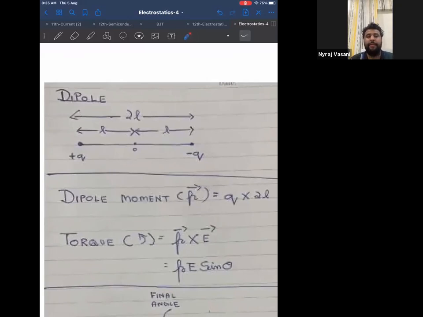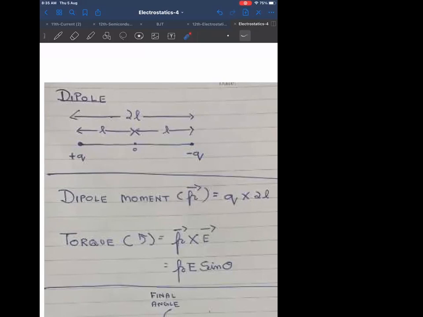Okay, now let me repeat the definition. Two equal opposite charges separated by some distance. In this case, the distance is 2L. Length of a dipole is always 2L. For example, a magnet is a dipole. In 11th standard, what was magnetic length? 2L. Your magnetic length also was 2L because magnet also is a dipole. But that is magnetic dipole. We are talking about electric dipole.